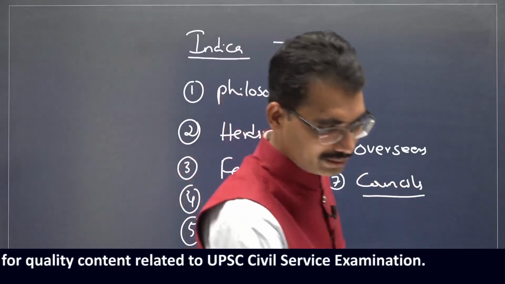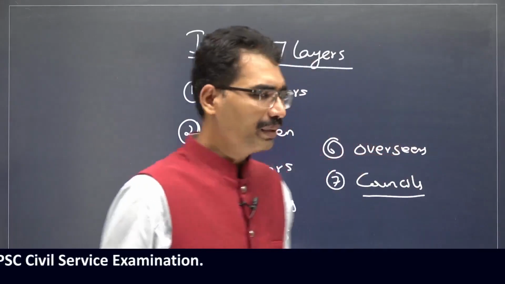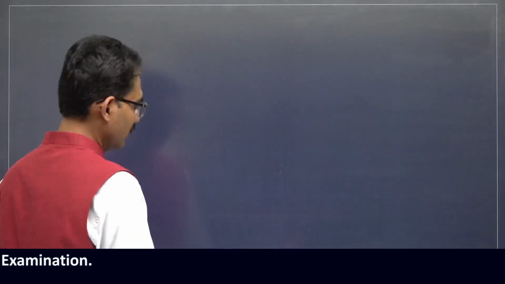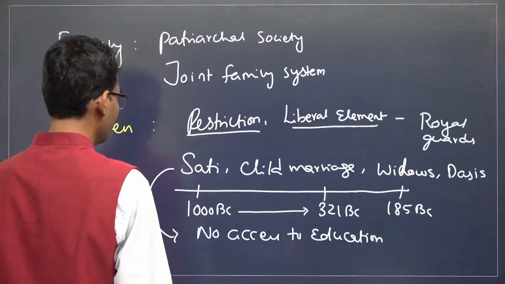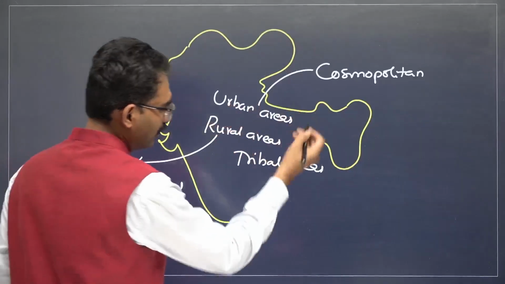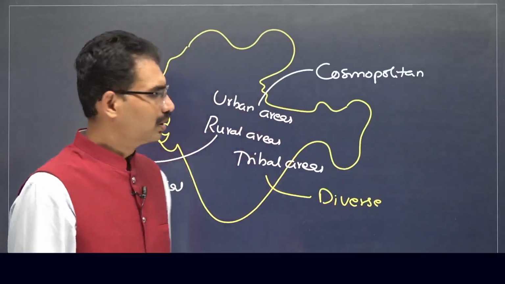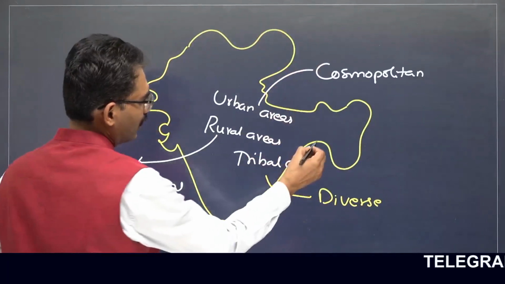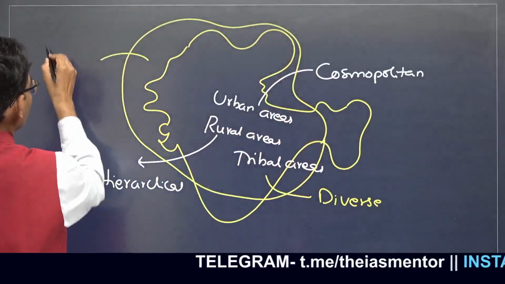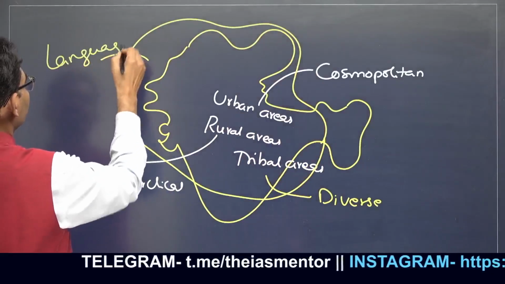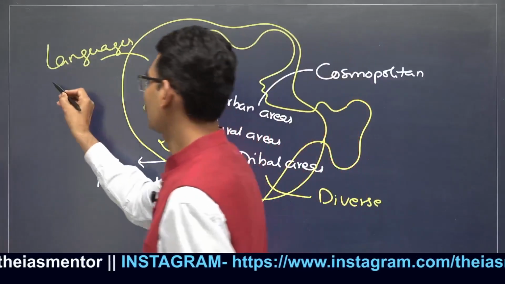This is one element. Now, so far we have seen urban, rural, then family system, up to slavery. Now, what about the diversity? Let me go back to this position. Let me explain to you. This is a very diverse society. Diverse means what? This big empire, people are speaking different languages. So, number one, multi-languages. Multilingual, so many languages. What are the languages that are prevalent here?